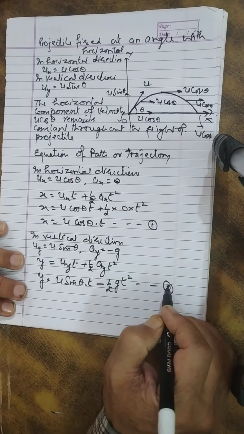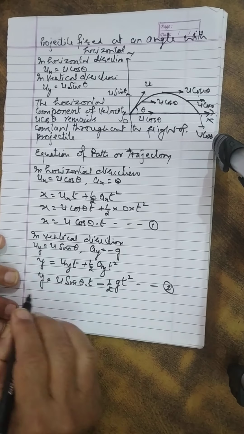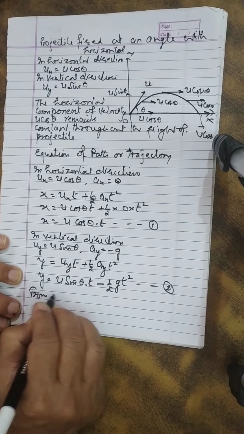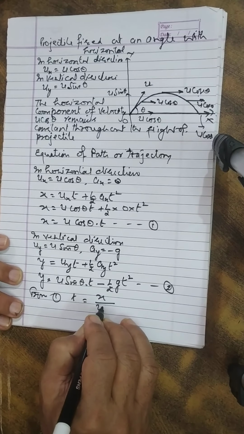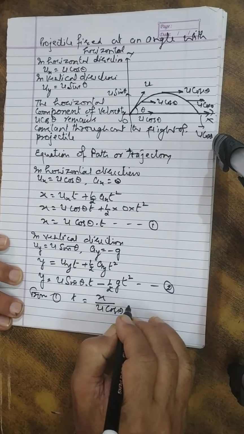Now we have to eliminate t from 1 and 2. From first, t is equal to x upon u cos theta.